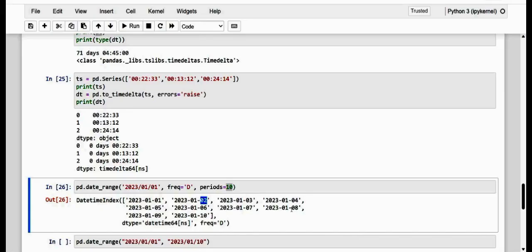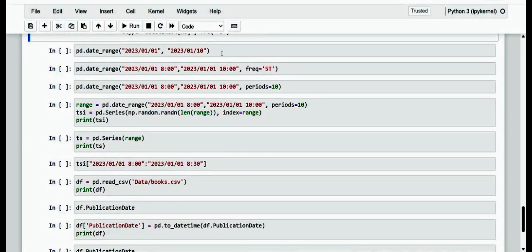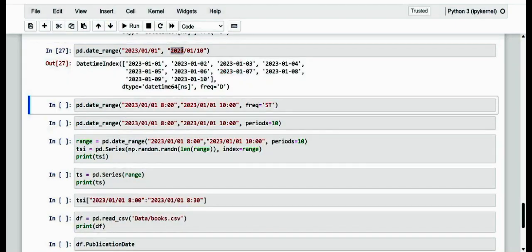Another possibility is to pass two timestamps, one starting and one ending, as arguments to the date_range function. So here let me have this exact range in a different manner. Here I just specified 01/01/2023, and here it is 10/1/2023. Of course, we have a good enough interval.